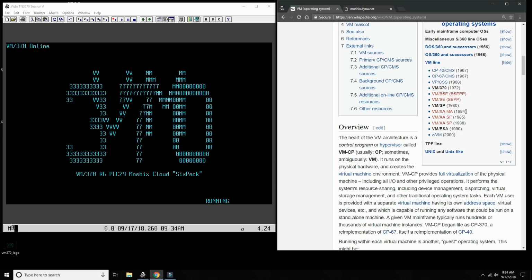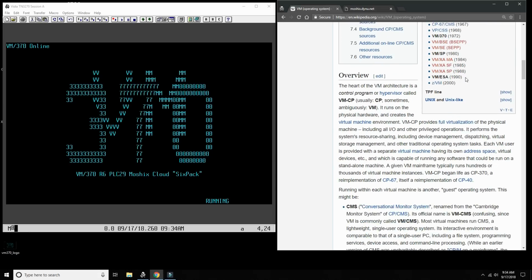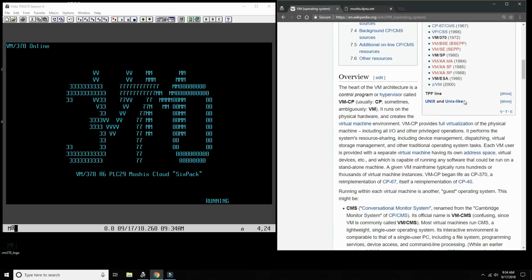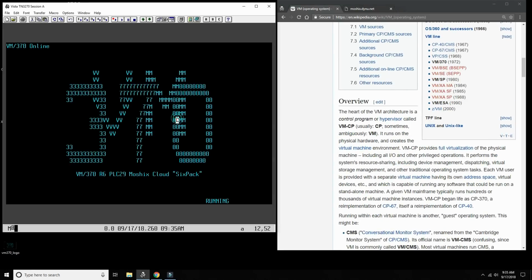Later on in 1984, when IBM released 31-bit hardware, they updated VM into VMXA, extended architecture, just like MVS became MVS XA, and then VM ESA, which had data spaces, and then later on z/VM, and z/VM is very much around today. Version 7.1 just came out. It's a 64-bit operating system. Now, very few things have changed from the original implementation, and that's what we need to understand today.